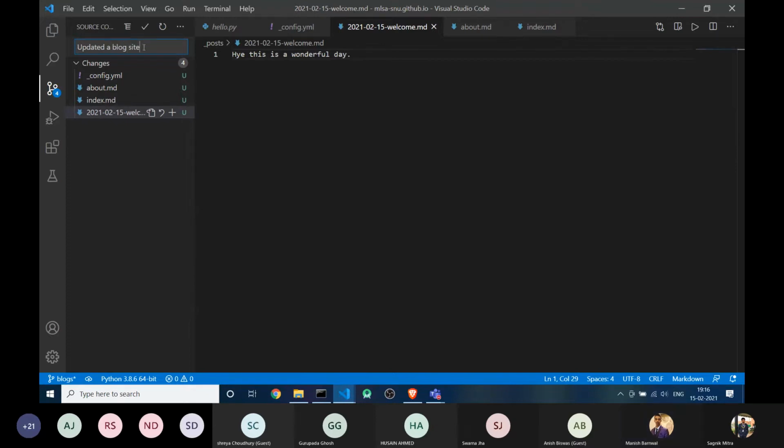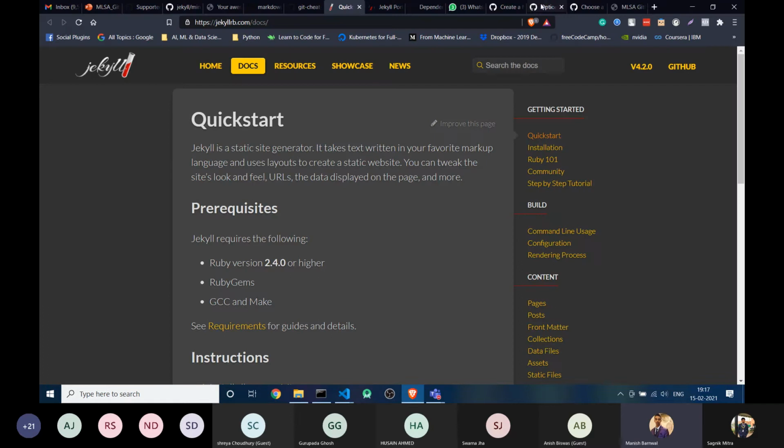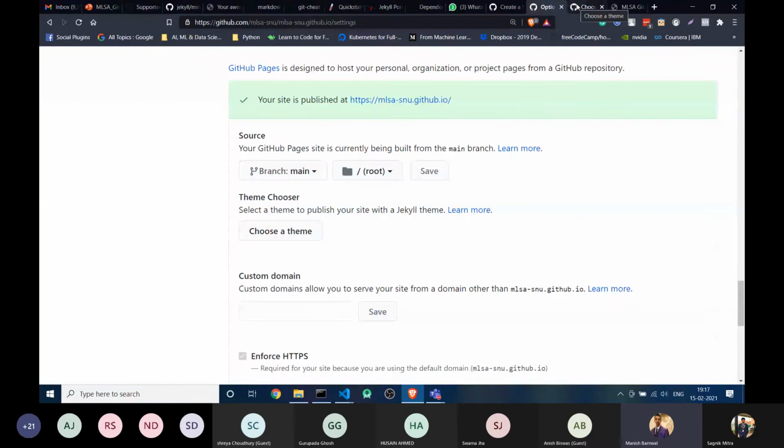Okay, right. So you just need to click on the check, and it will automatically add our files. And once it has added, you just need to push it. As this is a new branch, and on GitHub we have not created any branch. So just a second.